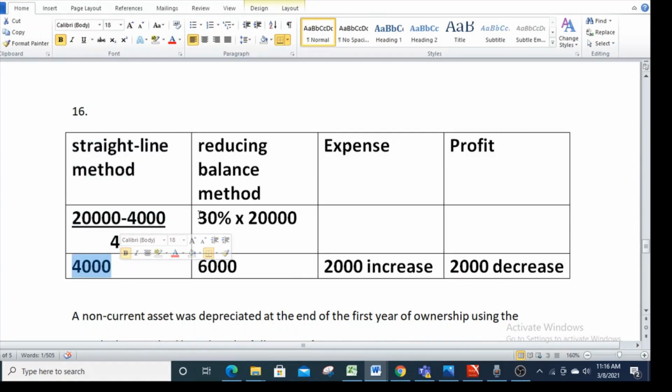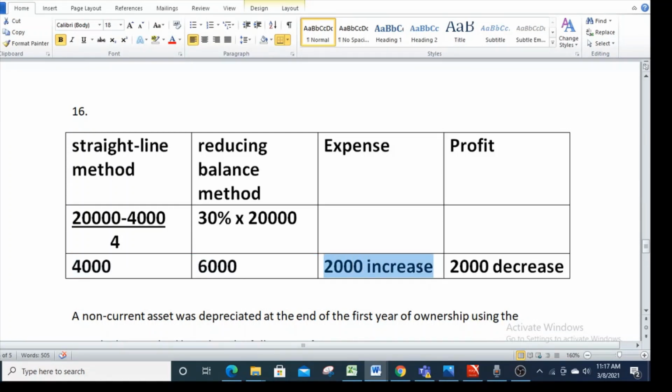Whereas if we use the reducing balance method, 30% on the original cost, 20,000, our annual depreciation will be 6,000. So using the straight line method, it's a 4,000 expense, whereas using the reducing balance method, it's 6,000 as annual depreciation. So our expense is increasing by 2,000 as the reducing balance method should have been used. So we are correcting it and increasing our annual depreciation from 4,000 to 6,000. So it needs an increase of 2,000.